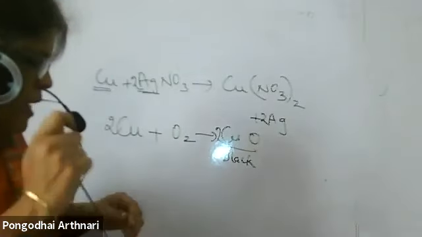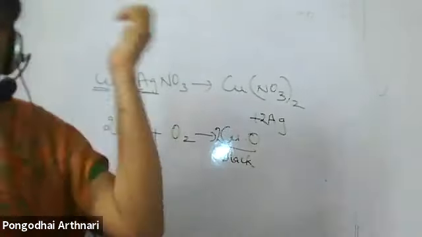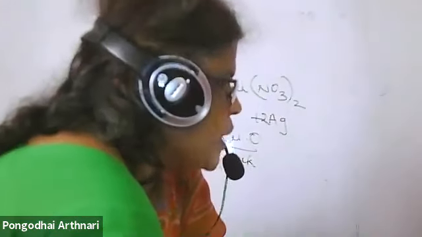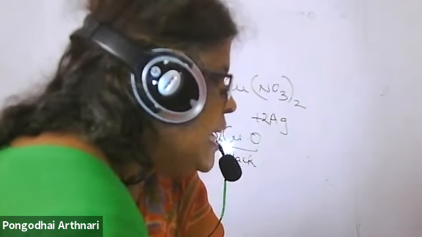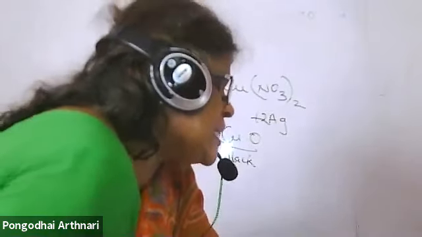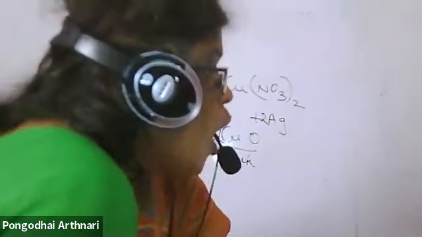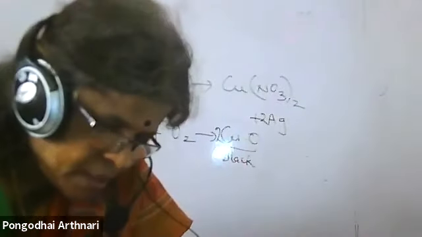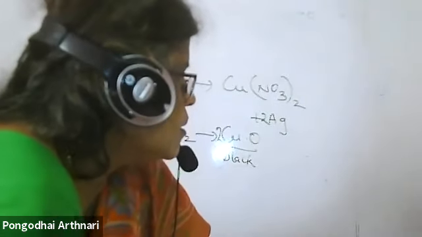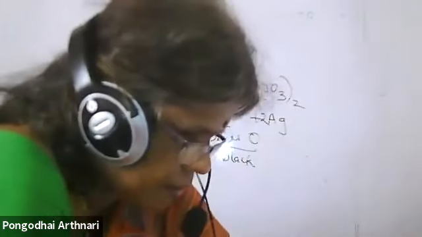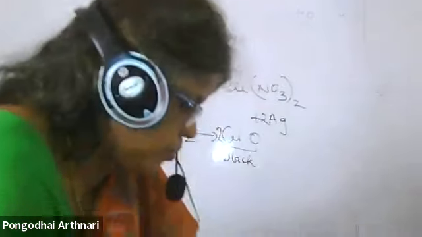Any doubt? With that, I'm winding up. In this particular chapter, you should know to balance the chemical reaction. There is one more way the question will be asked. I'm asking one question. Take the rough note by your side. When lead nitrate is treated with potassium iodide, what do you observe? Next step, what do you observe? Then what type of reaction does it belong to?